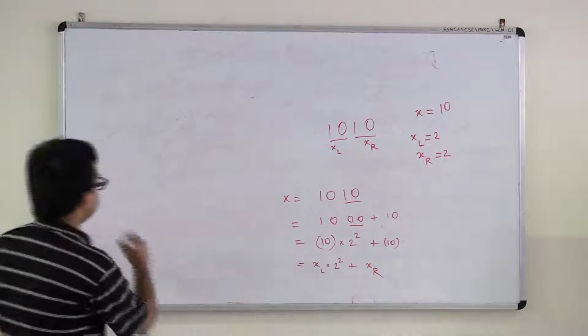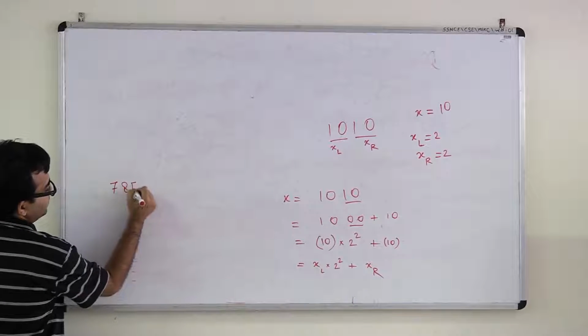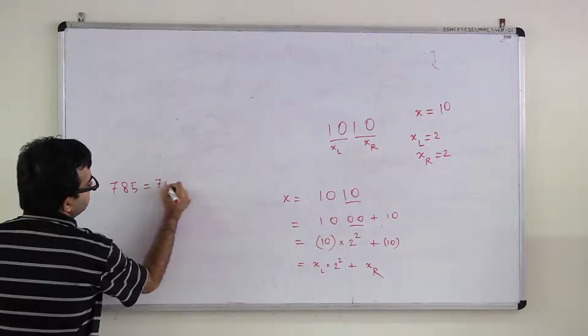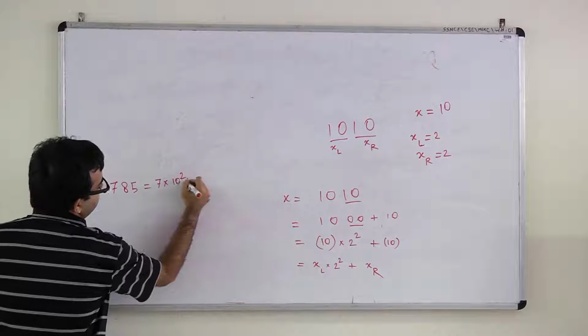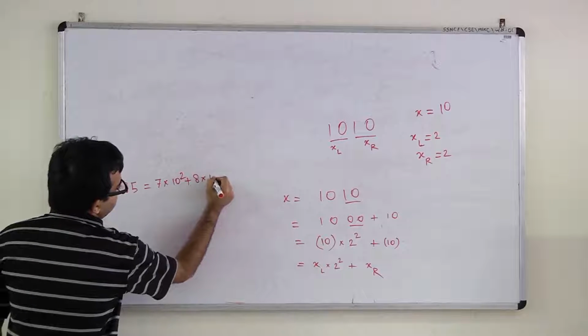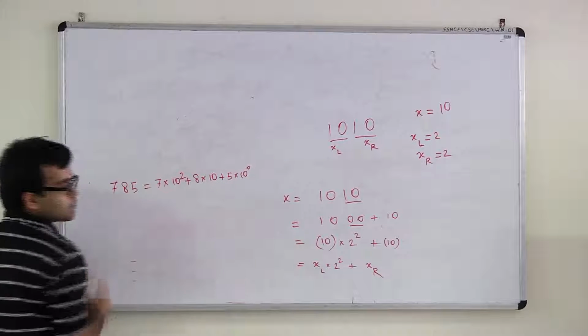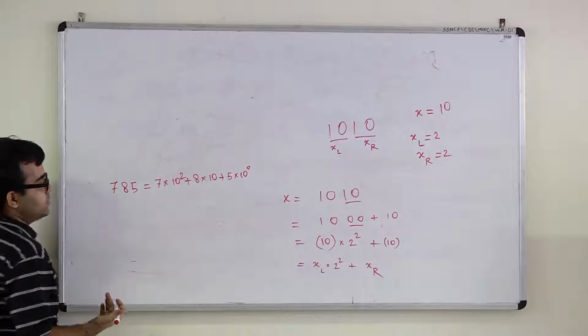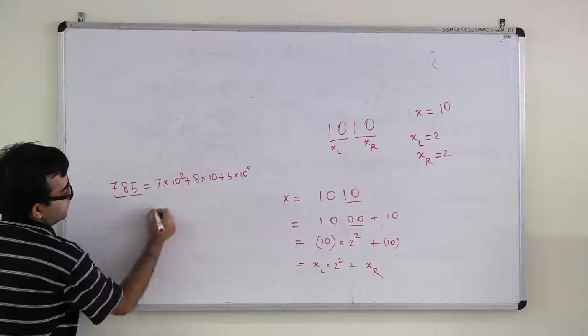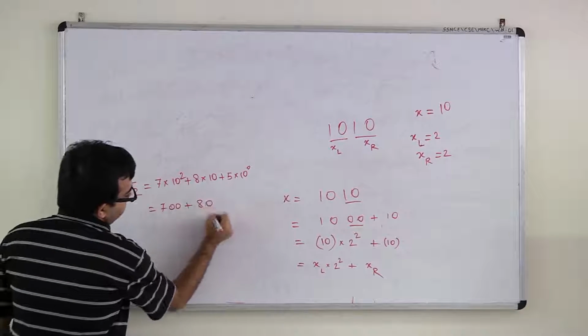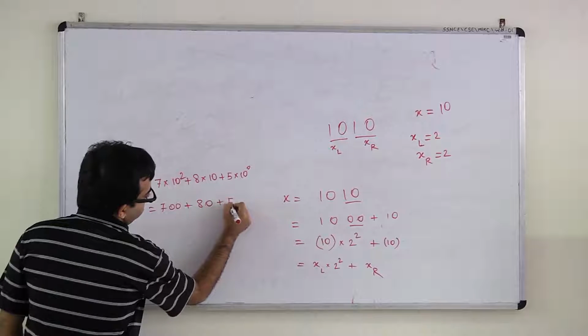Say for example, 785. How do you write it? You write it as 7 times 10 square plus 8 times 10 plus 5 times 10 to the power 0. Why are you writing this? Because you are splitting 785 as 700 plus 80 plus 5.